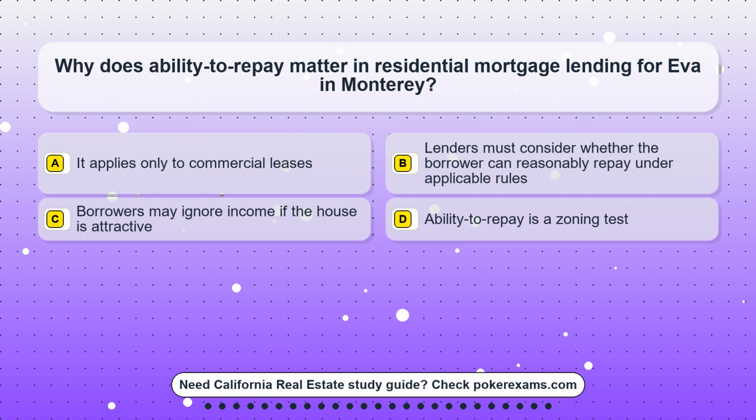Question 24. Why does ability to repay matter in residential mortgage lending for Eva in Monterey? Option A. It applies only to commercial leases. Option B. Lenders must consider whether the borrower can reasonably repay under applicable rules. Option C. Borrowers may ignore income if the house is attractive. Option D. Ability to repay is a zoning test.